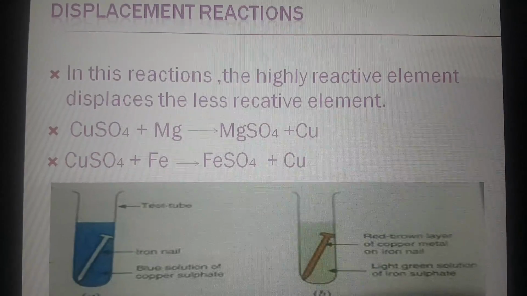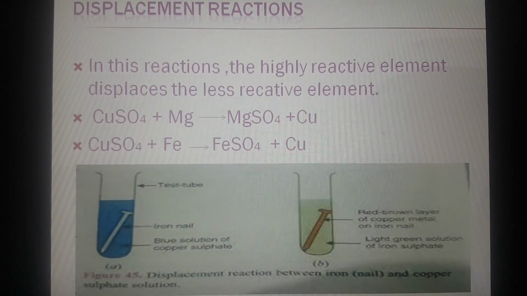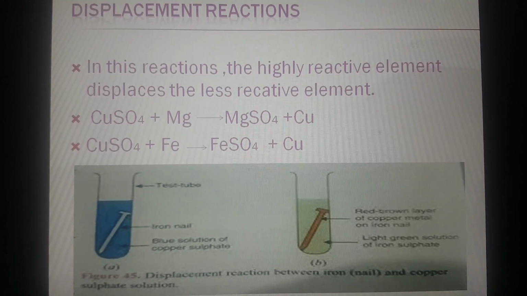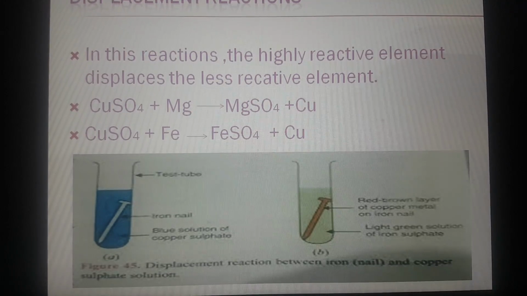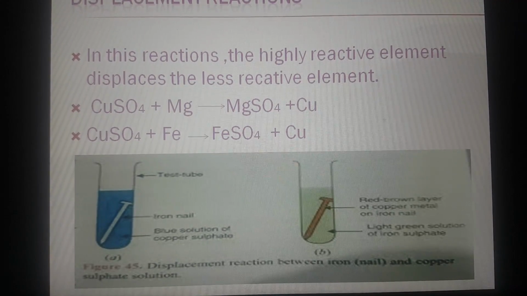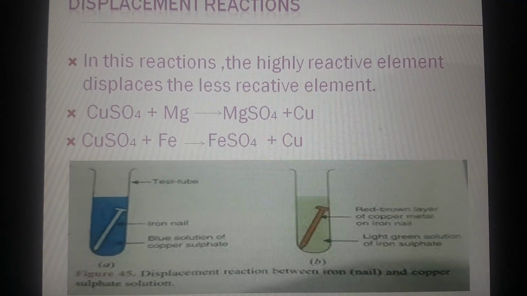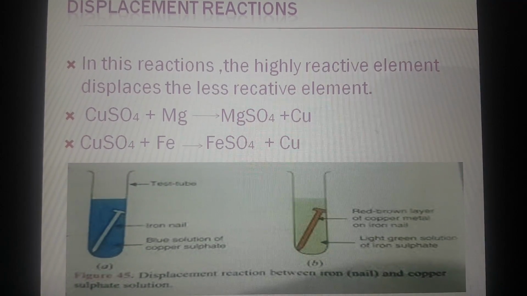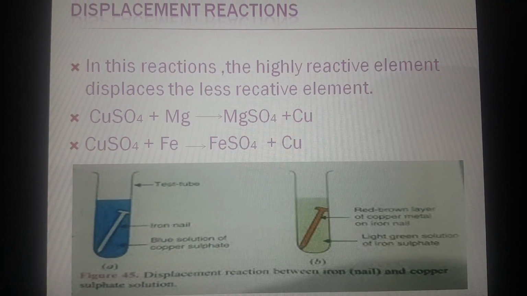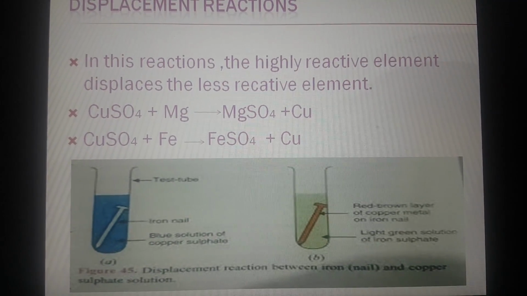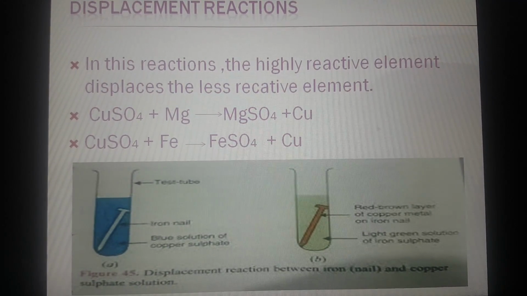Here you could see in the picture that when an iron nail is dipped in blue copper sulfate solution, after some time the iron nail turns brown. So why does it happen? It is because iron displaces copper from its solution, and henceforth the solution turns light green, and the copper which was there in the solution gets deposited on the iron nail, and henceforth a red brown coating or layer could be observed on the iron nail. So these are displacement reactions.